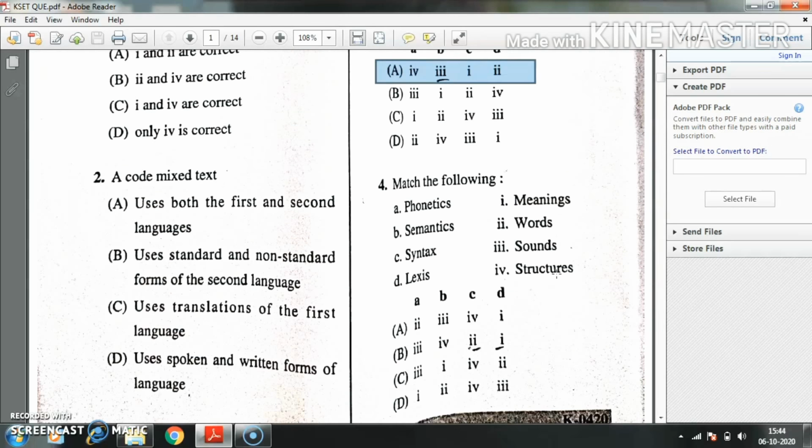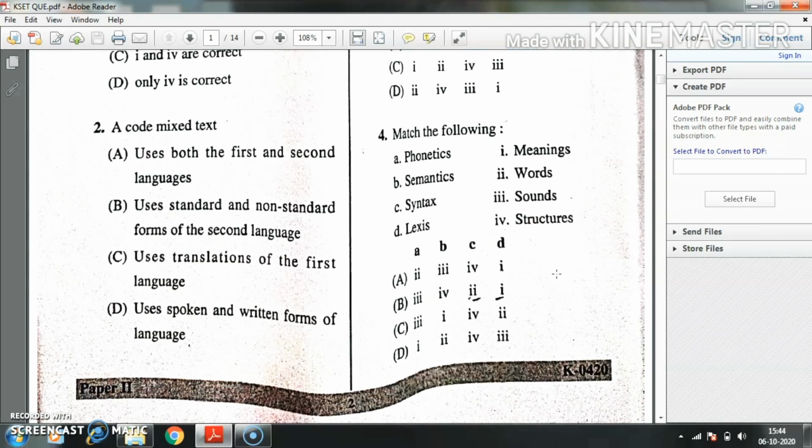Question number 4, match the following. Option A, phonetics is related with sounds. Semantics is related with meanings. Syntax is related with structure. And D, lexis is related with words. So here the right answer is C.